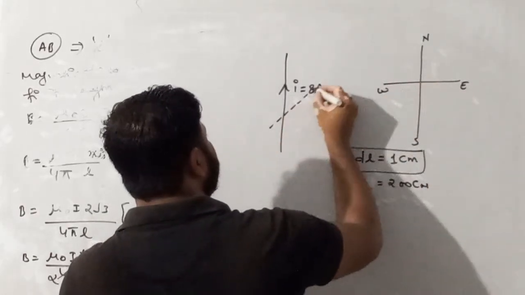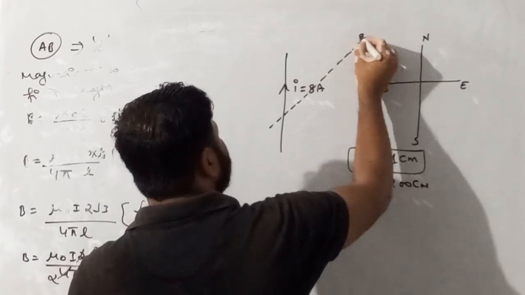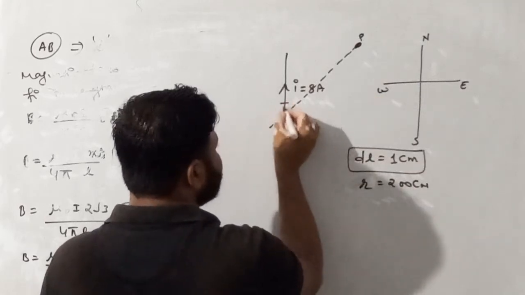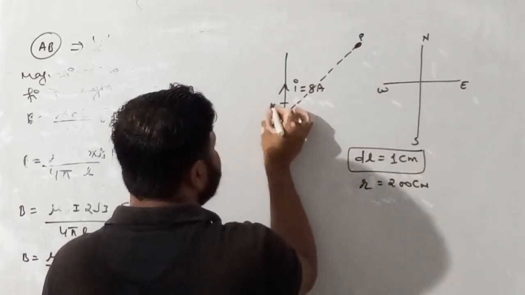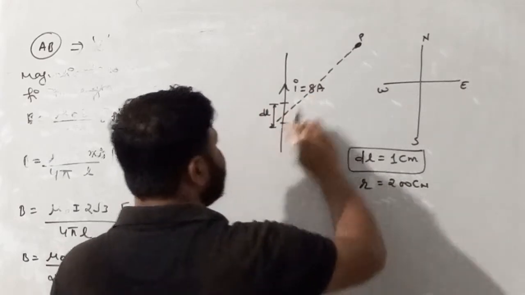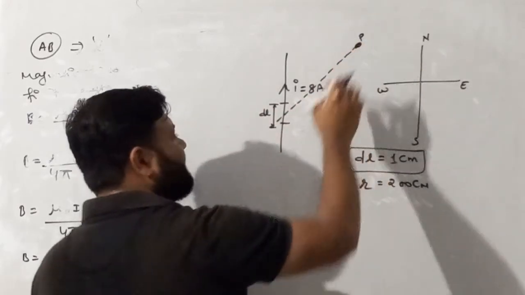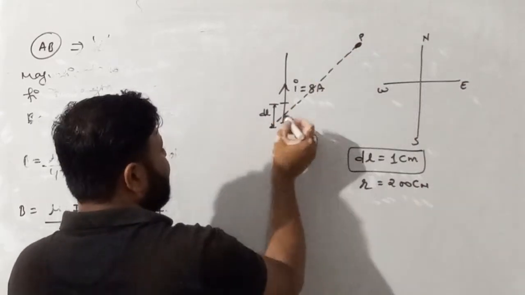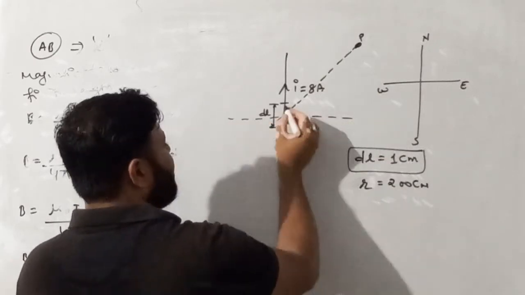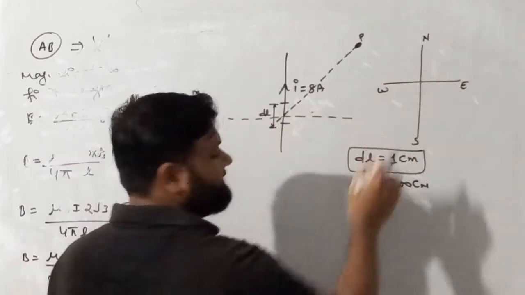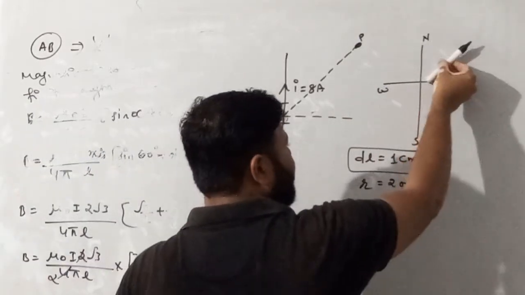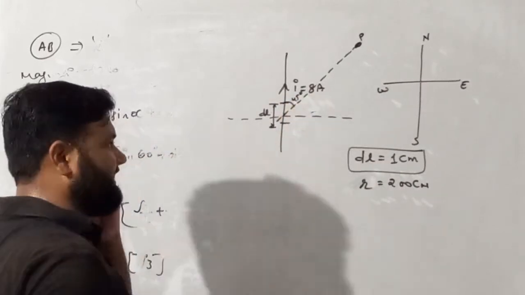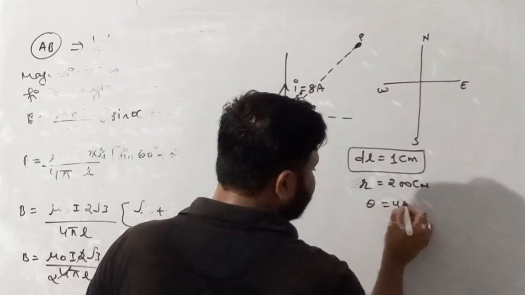So we have to find the magnetic field here. Let's suppose this point is P, where we want to find the magnetic field, at some distance from the current element. This is our current element, dl, and we wish to find the magnetic field at this point P, which is present at northeast. The angle between north and east must be 90 degrees. If the point is placed between northeast, the angle between the current element and this line is 45 degrees. So theta is 45 degrees.